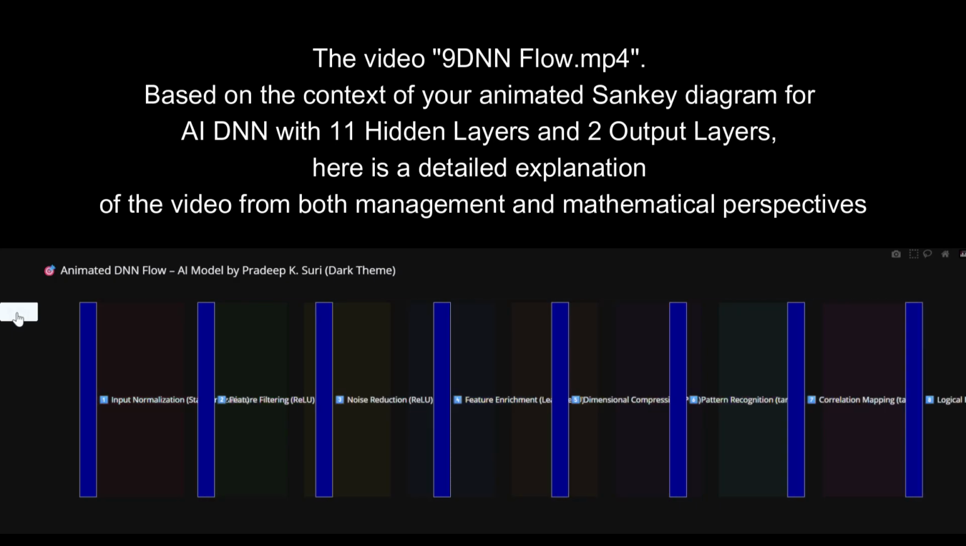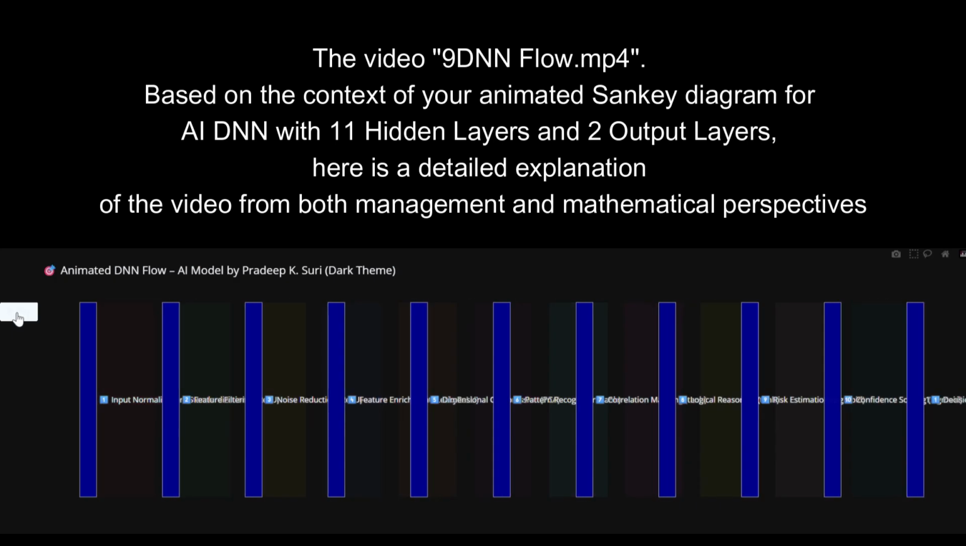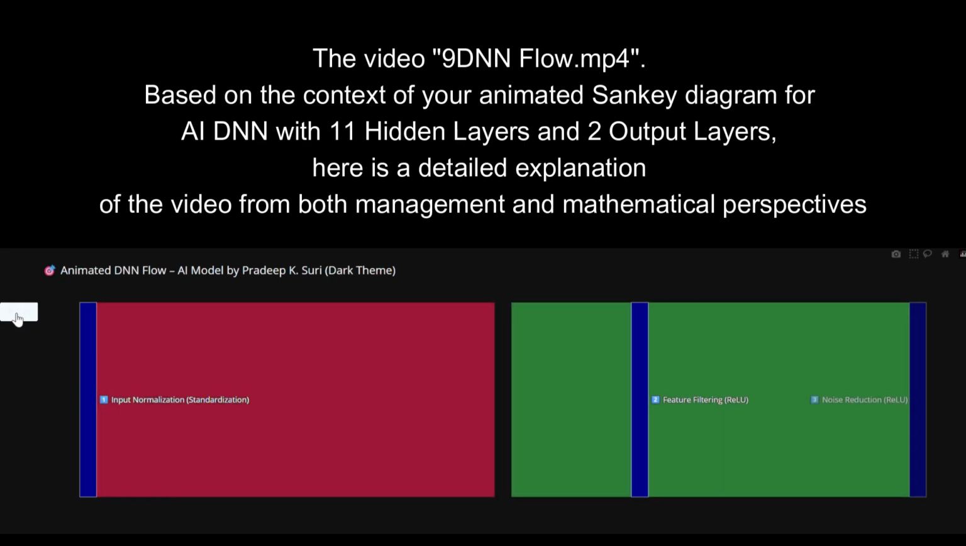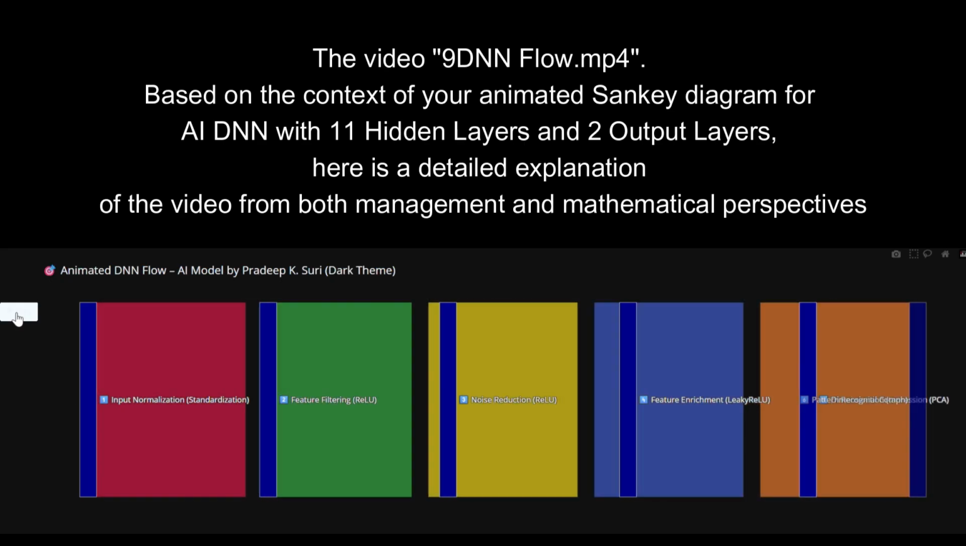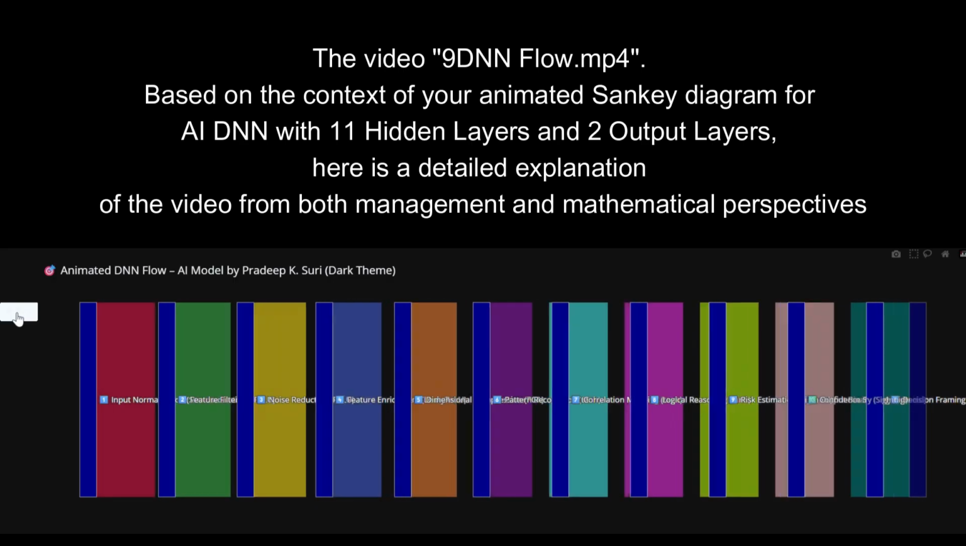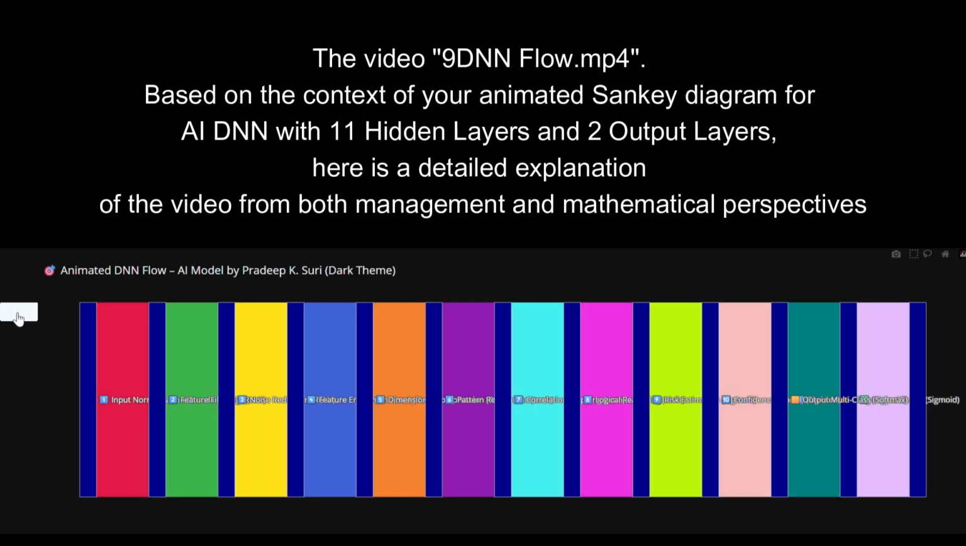Mathematical perspective. The video animates how a deep neural network, DNN, operates using layer-wise transformations of data, guided by linear algebra, probability, and activation functions. Chart breakdown for mathematics: layer, formula, math concept. Input normalization. Z equals (x minus mu) over sigma.